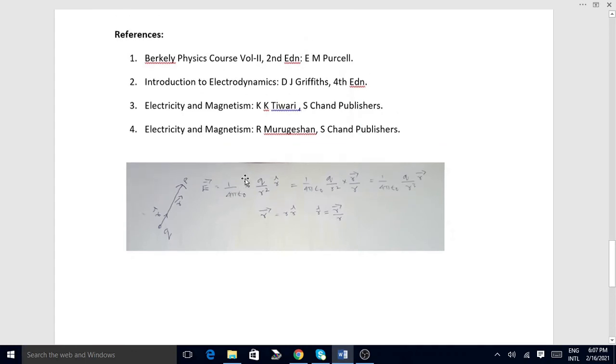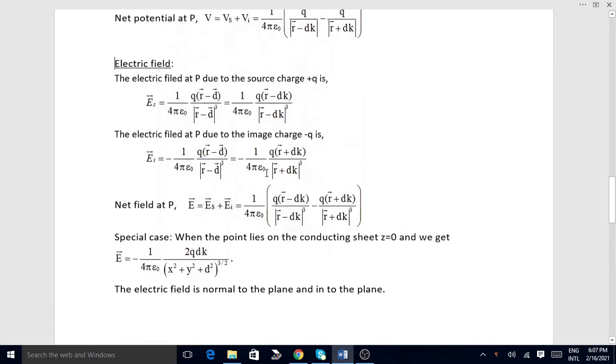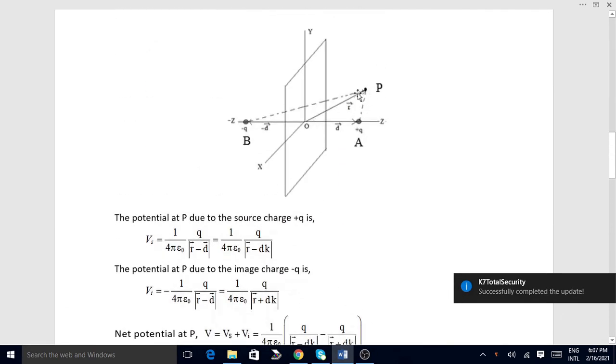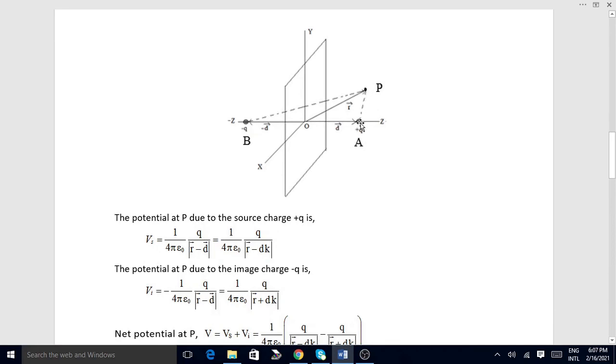In the same manner, the electric field at P due to plus Q charge is as follows. This distance is actually the position vector from A to P. The position vector is R minus D vector.